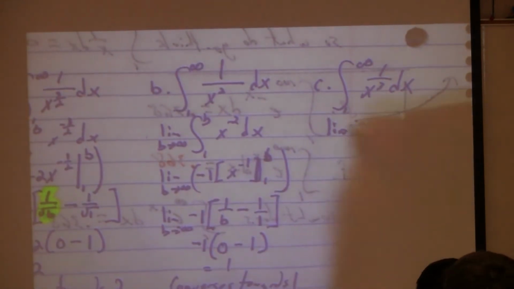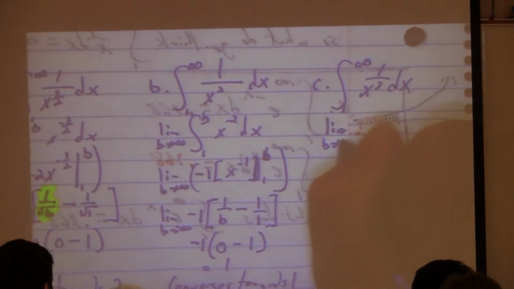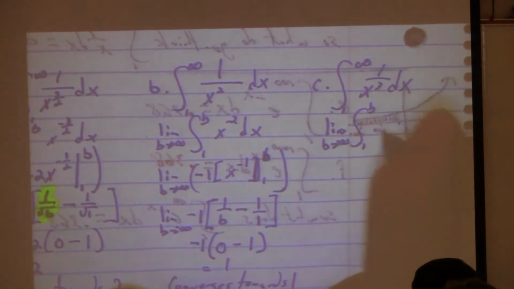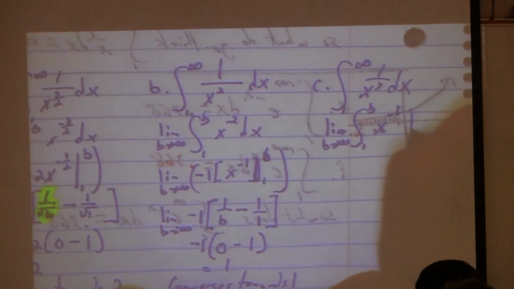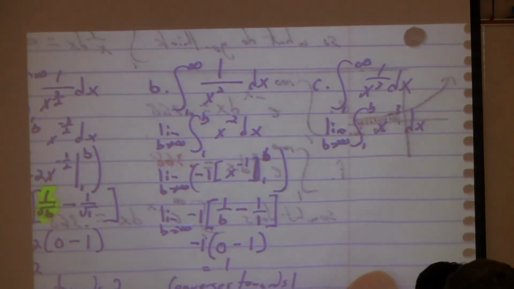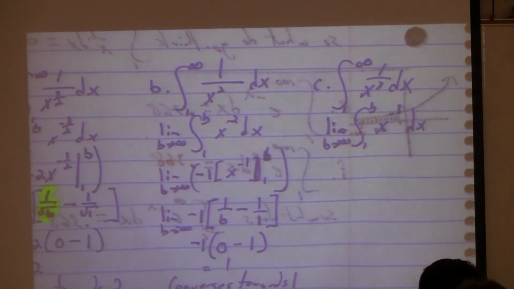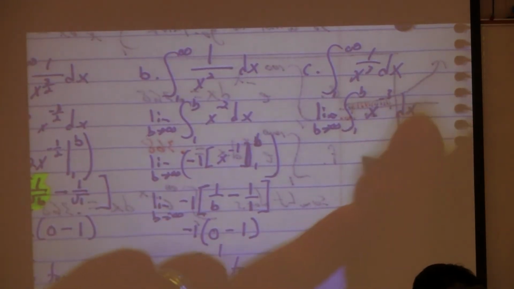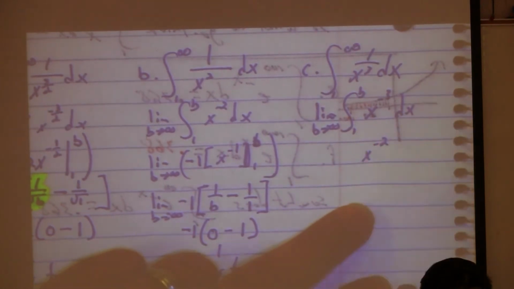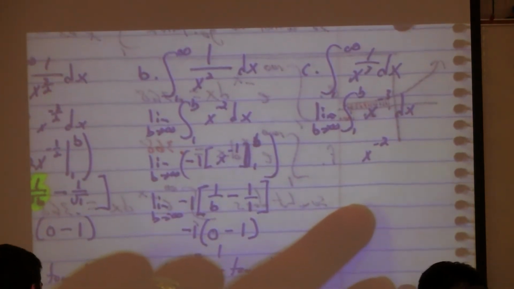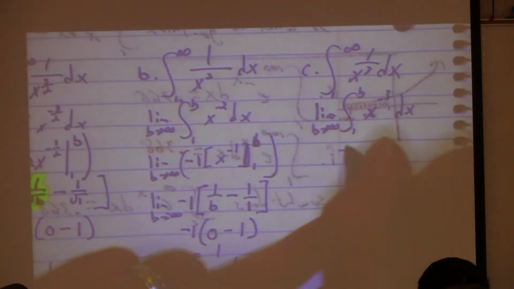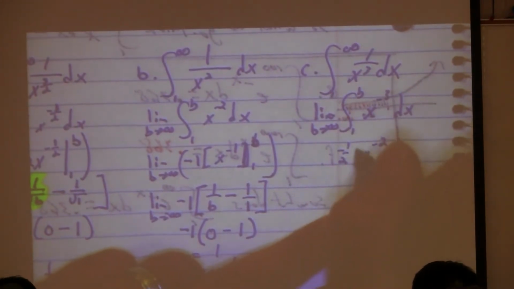So this would be the limit as b approaches infinity of the integral from 1 to b of x to the -3 dx, right? Alright, so let's do it. Integrate him real quick. Negative 2x to the -3? Negative half. So -1/2, put him a little bit separate from the rest, right?